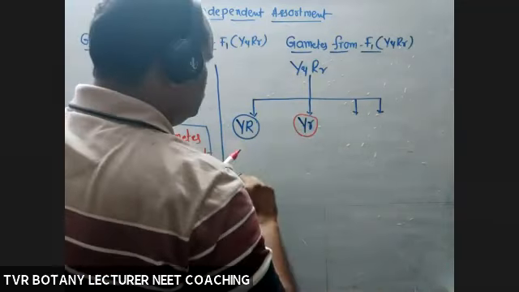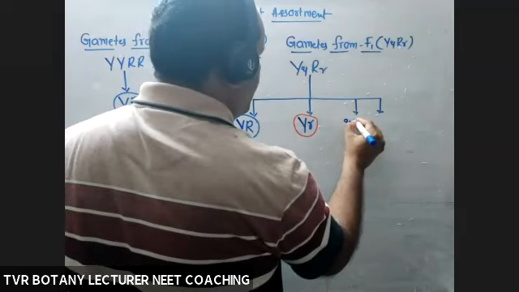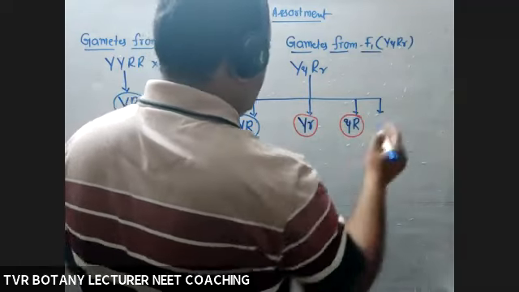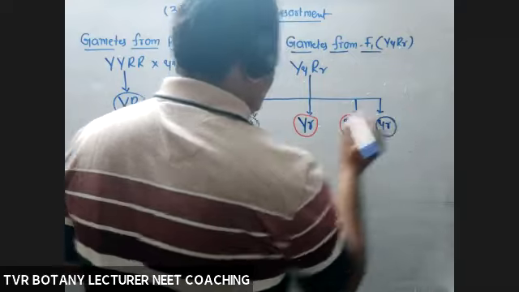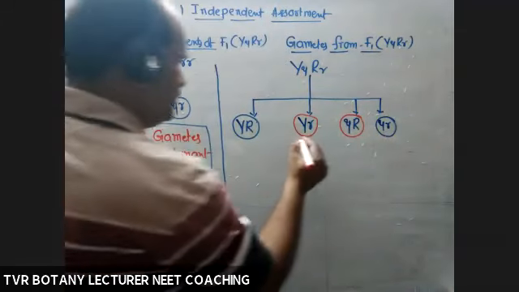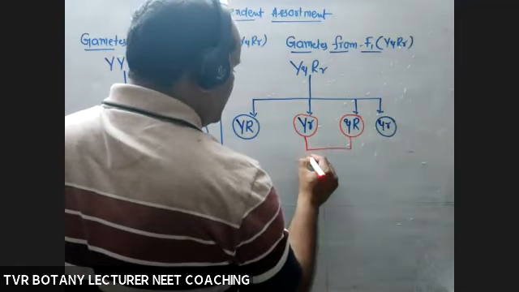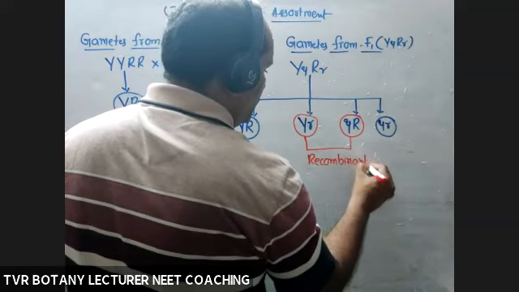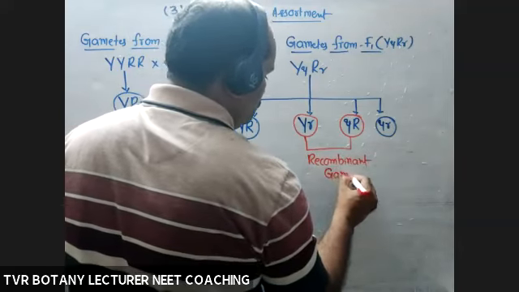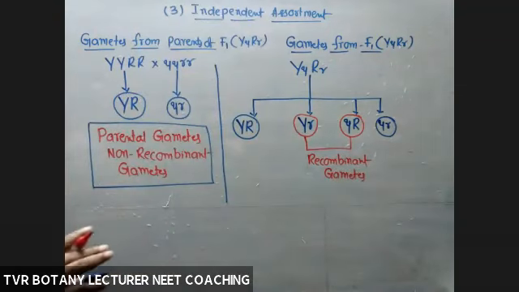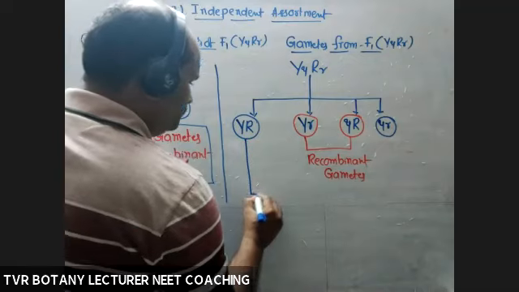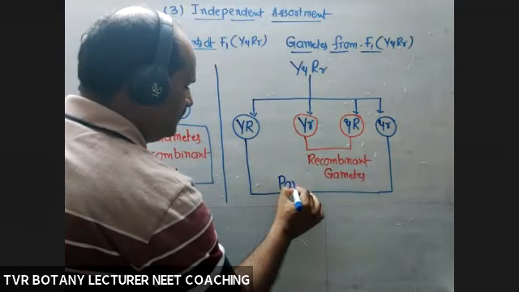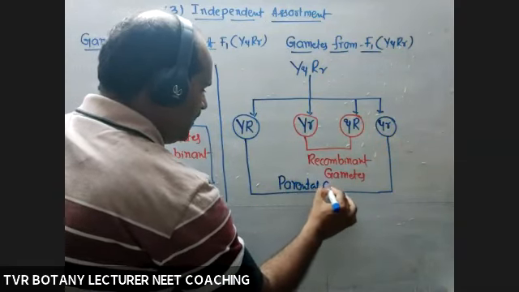Okay, so Y is complete. Now small y, capital R, recombinant gamete. Next, small y, small r, parental gamete. So here these two are recombinant gametes, and what about these two? Parental gametes.